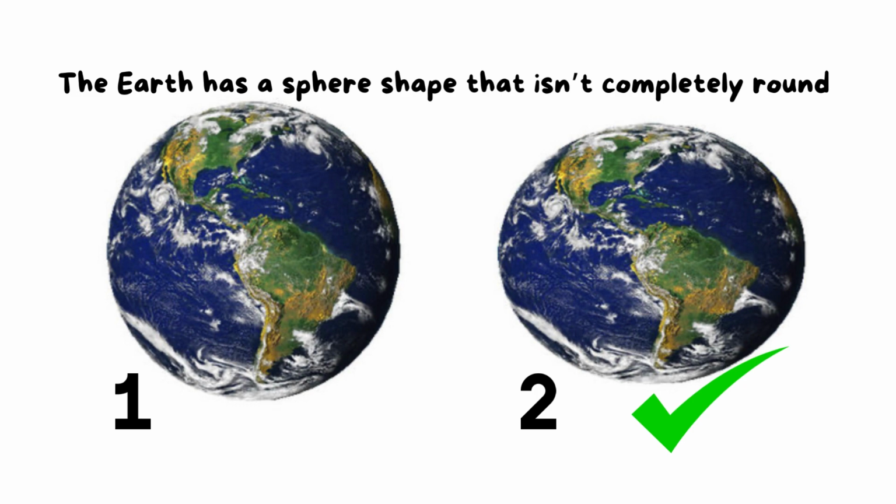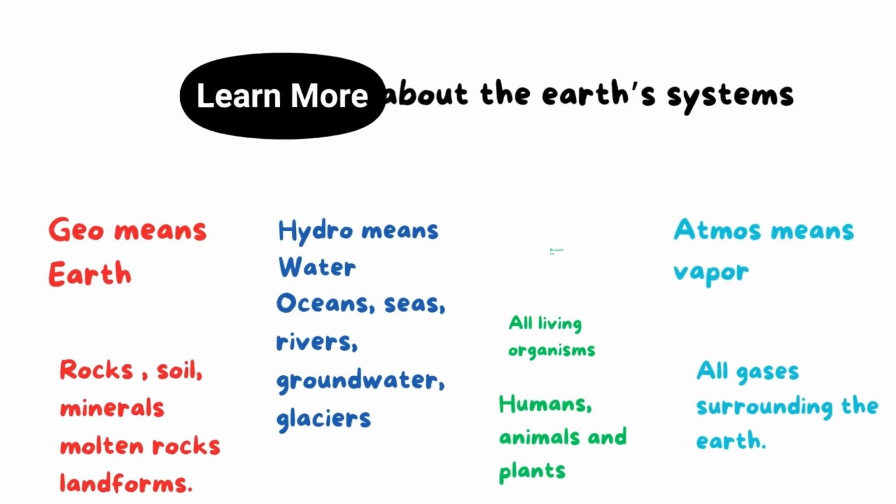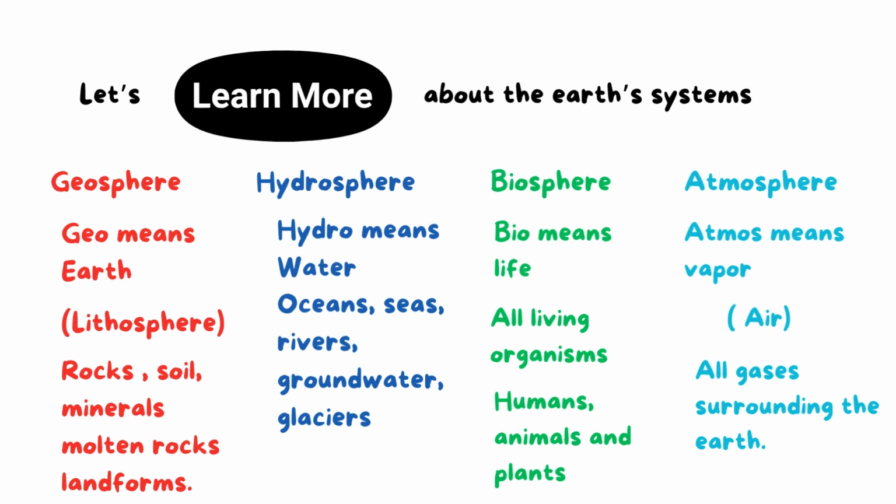Now we will talk and learn more about the Earth's systems. Can you tell me what the systems of Earth are? Yes, we have 4 systems. First, geosphere. Yes, geosphere. And we have hydrosphere, biosphere, and atmosphere. We know that geo in geosphere means what? Earth. Ground, land.